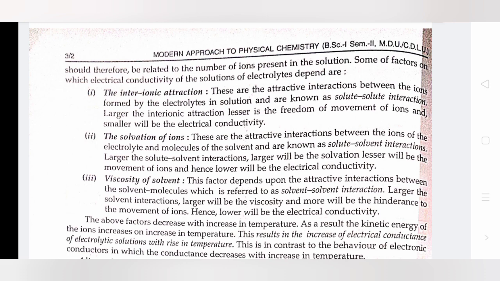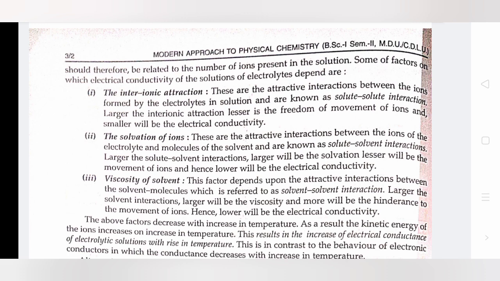Some of the factors on which electrical conductivity of the solution of electrolytes depends are: first, the interionic attraction. These are the attractive interactions between the ions formed by the electrolytes in solution and are known as solute-solute interaction. The larger the interionic attraction, the lesser is the freedom of movement of ions and smaller will be the electrical conductivity.